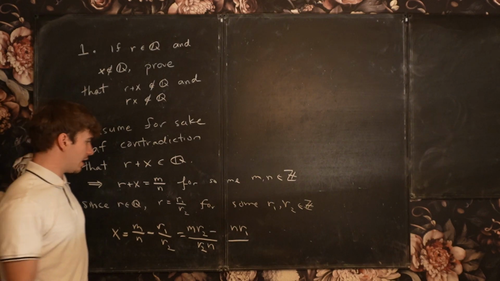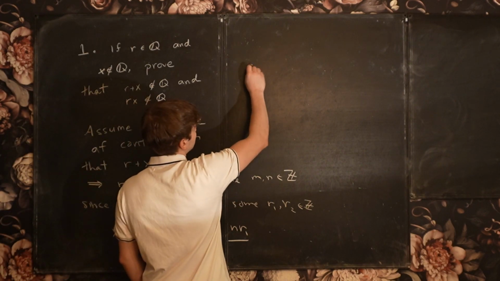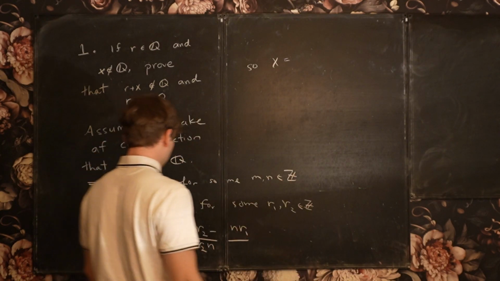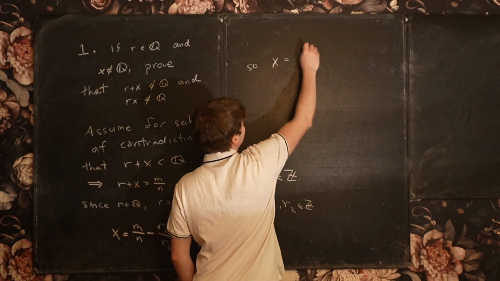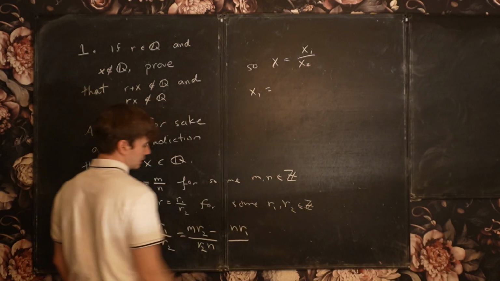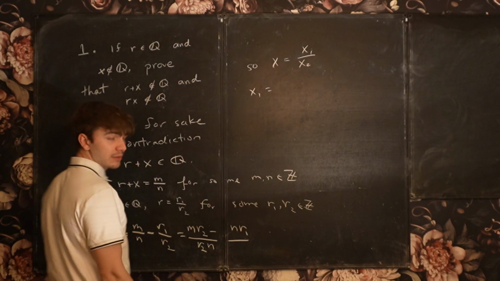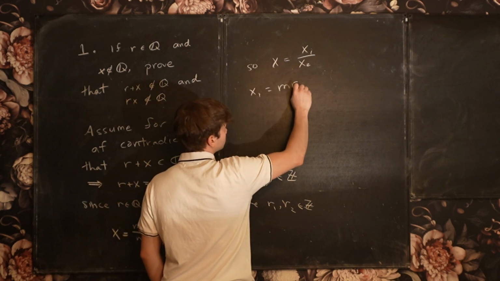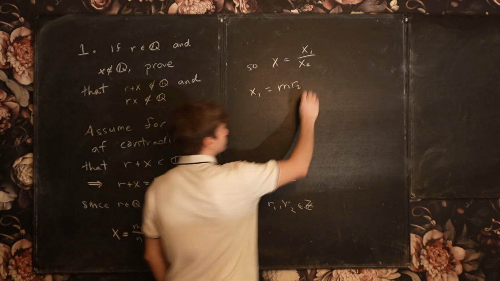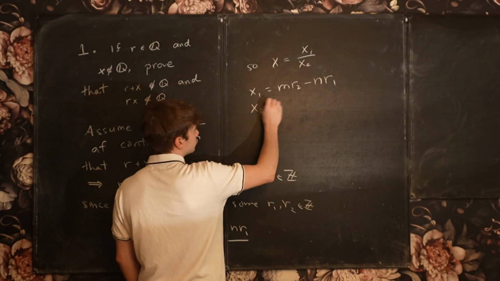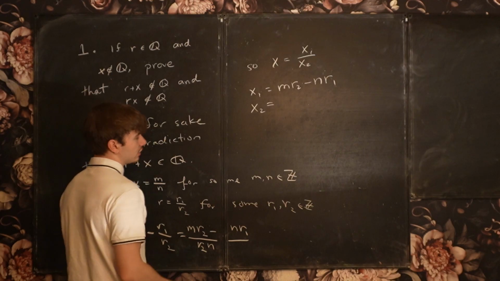So now we've shown that x is of the form, let's say, x1 over x2, where x1 is m times r2 minus n times r1, and x2 is just r2 times n.